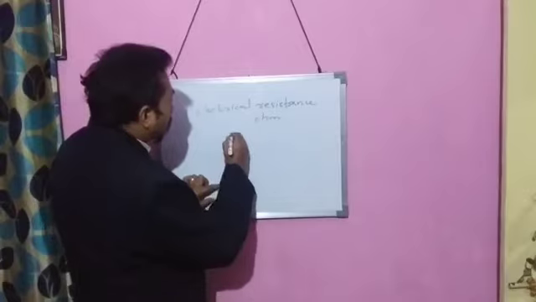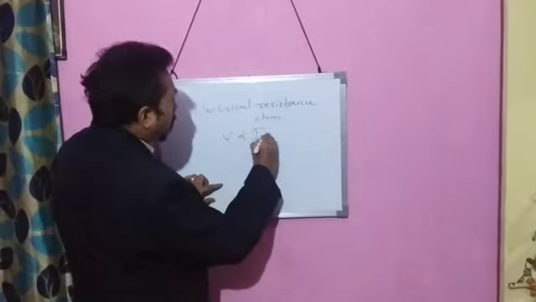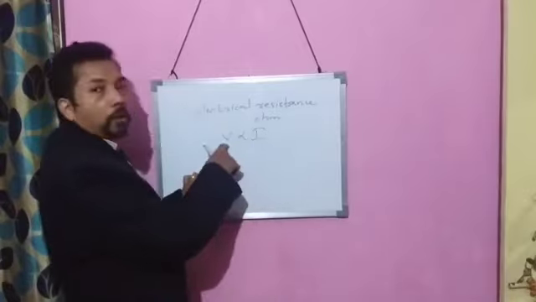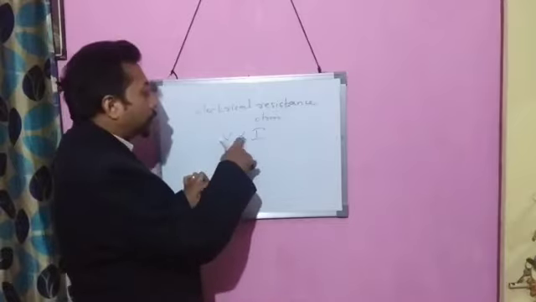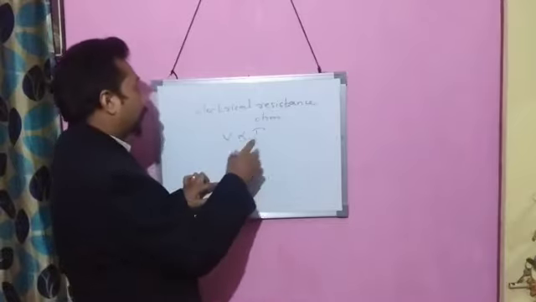So the more the voltage, the more the current flowing in the conductor.